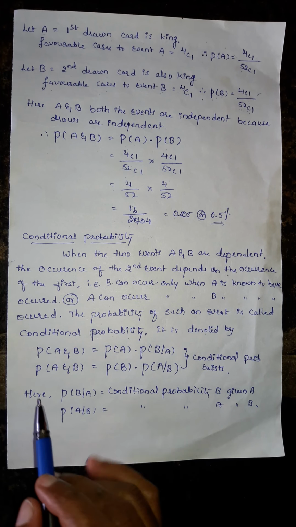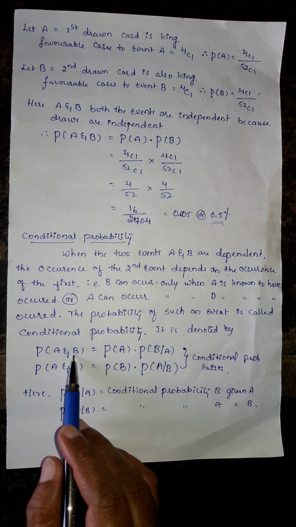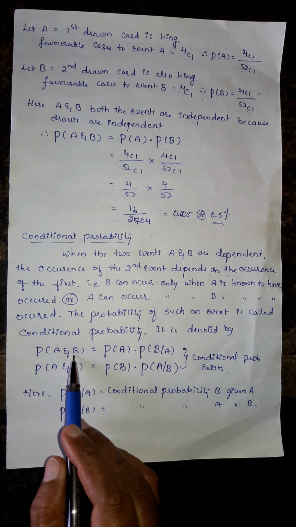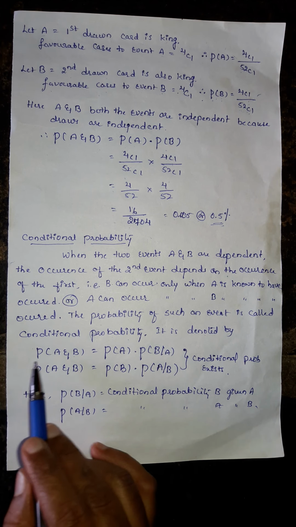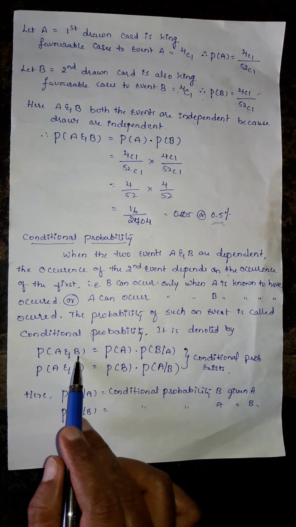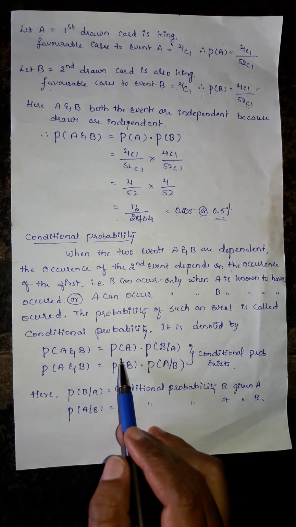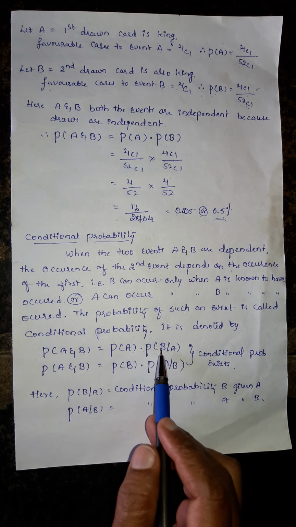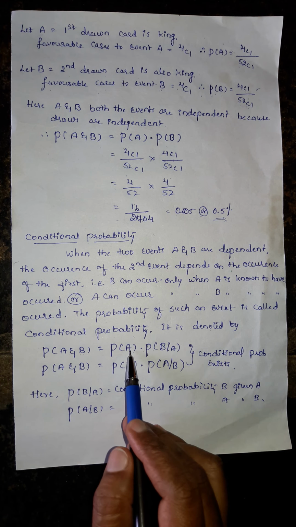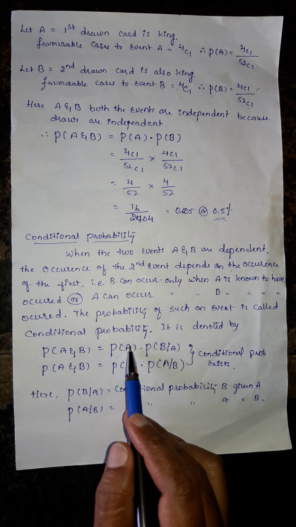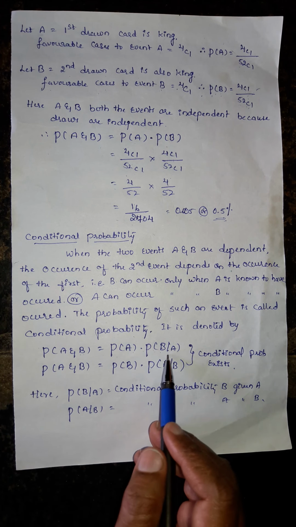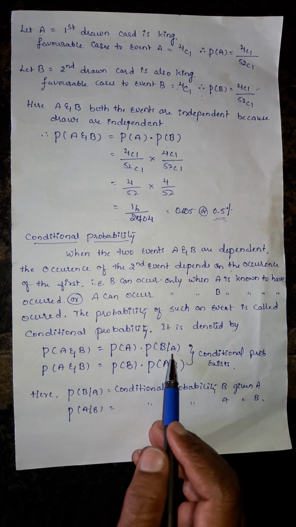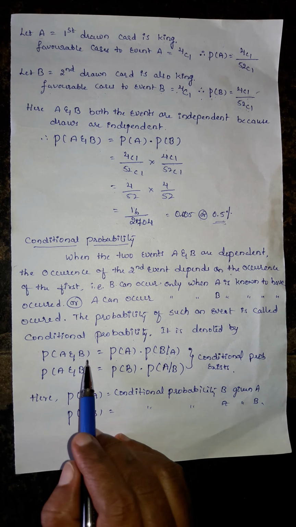It is denoted by probability of A and B, because the multiplication theorem says that the occurrence of both the events is nothing but the product of their individual probabilities. That's why probability of A and B, that is occurrence of both the events, is equal to probability of A into probability of B given A. Here we know A. What is the outcome of the A event? We know. That's why the second event, that is B event, is given by A event. This is a condition that exists in these two events.